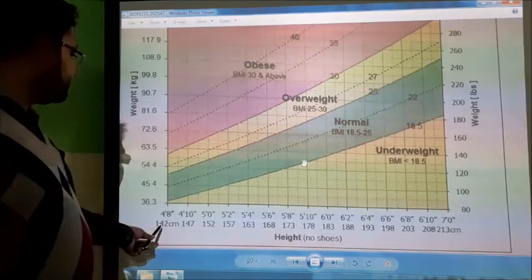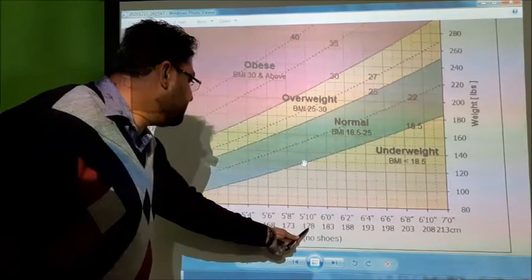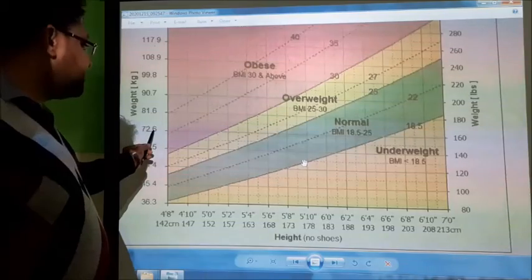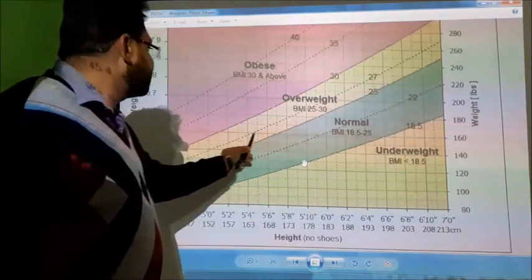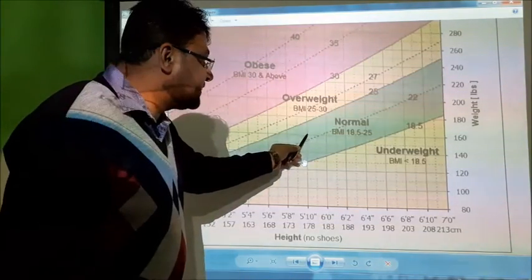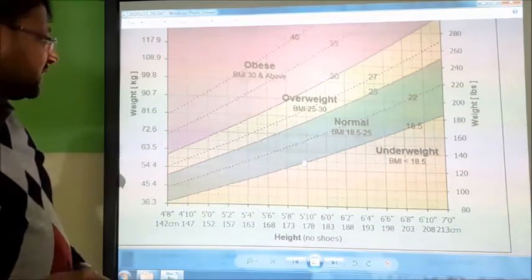If a person's height is 178 centimeters and his weight is 72.6, then his BMI is